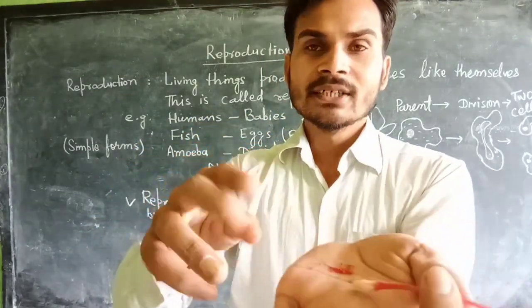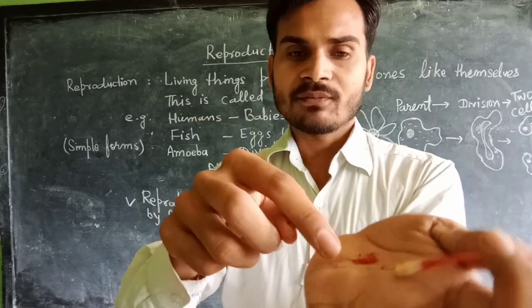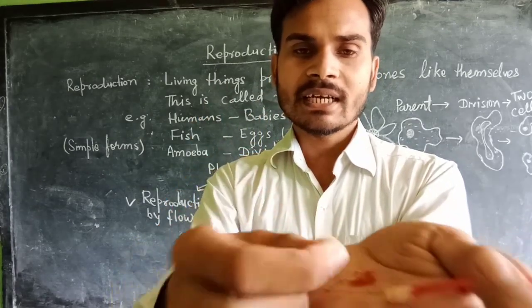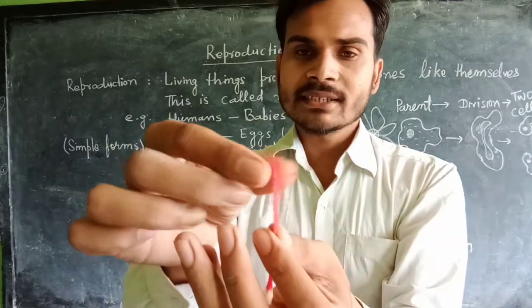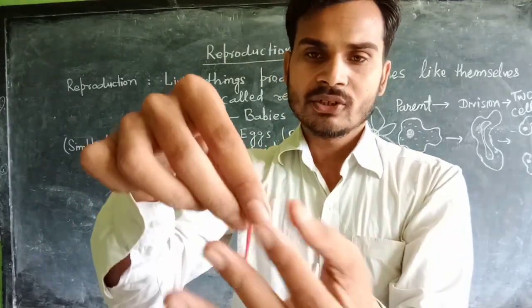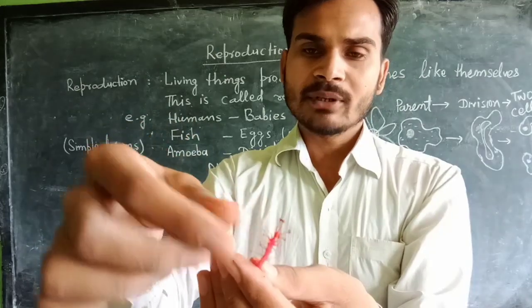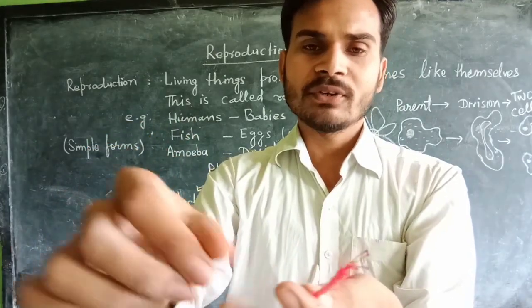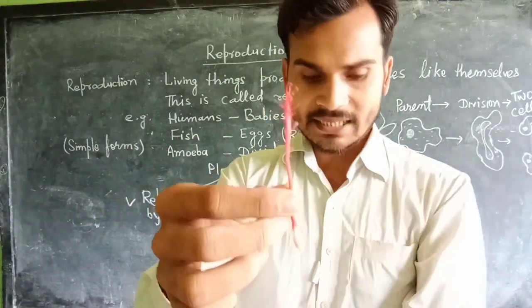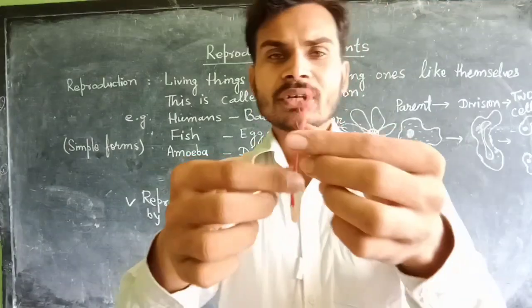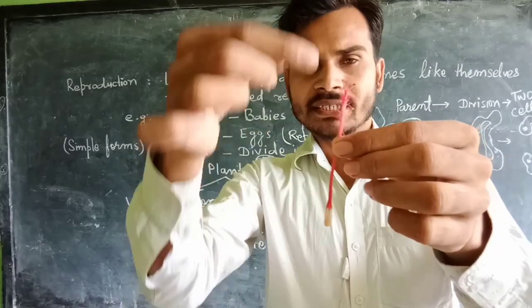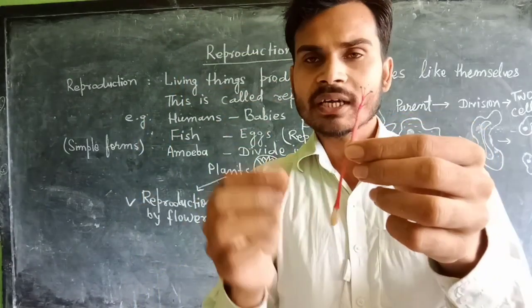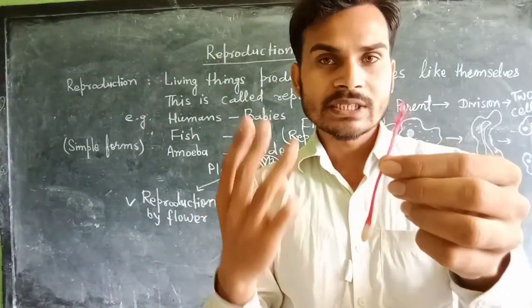A stamen has two parts. The first one is the filament, a thread-like structure, and the swollen part is known as anther. So I have removed all the stamens here, but a few are still attached. Now imagine that it is a single unit, a single part. It is called carpel. Carpel has three parts.